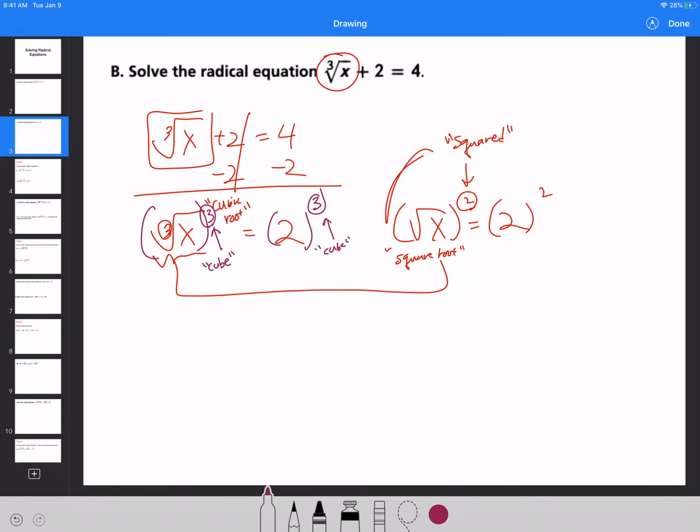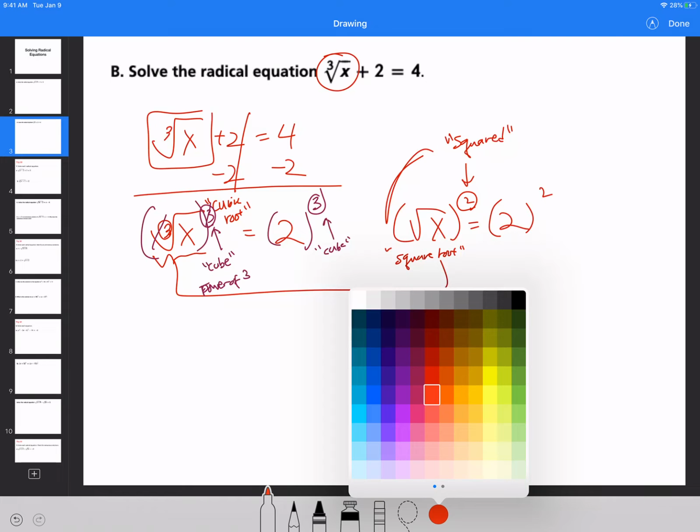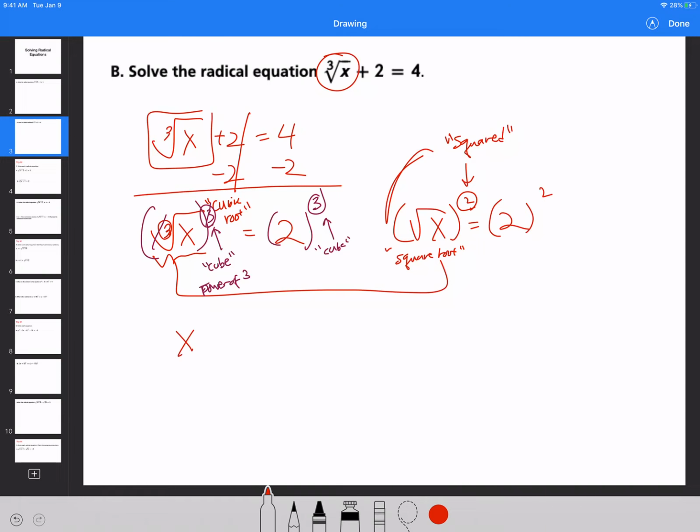Or take the power of 3, if you will. So if you do that, these two will cancel each other out, and what's going to end up happening is that x is equal to 2 to the power of 3, which if you type that in your calculator, you're going to simply get 8. So that is going to be your answer.